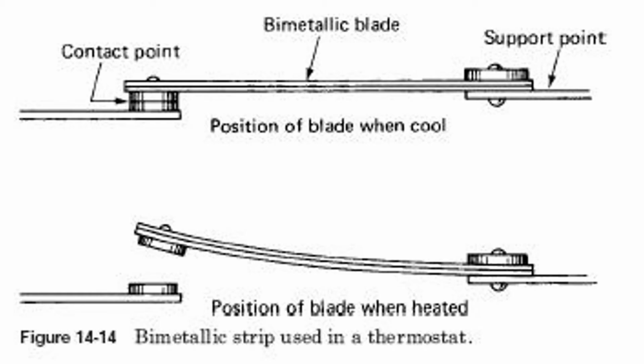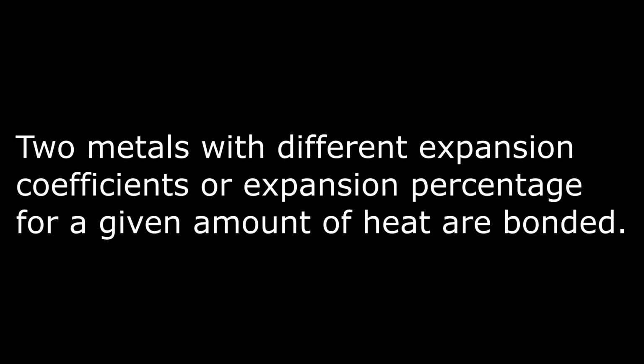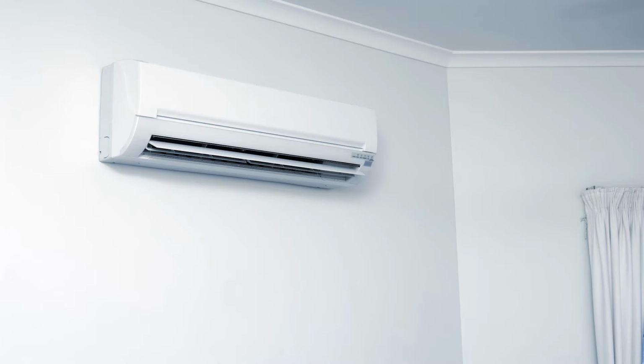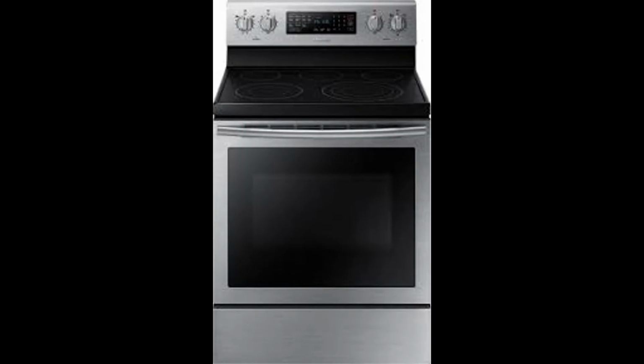The manipulation of hardware through thermal expansion is used every day. This can be seen in thermostats. A common type of thermostat is the bimetallic strip. Two metals with different expansion coefficients, or expansion percentage for a given amount of heat, are bonded. When heat is applied, the strip bends. This can close or open a contact. These types of thermostats are used in home heating and air conditioning systems and on electric stove burners and ovens.